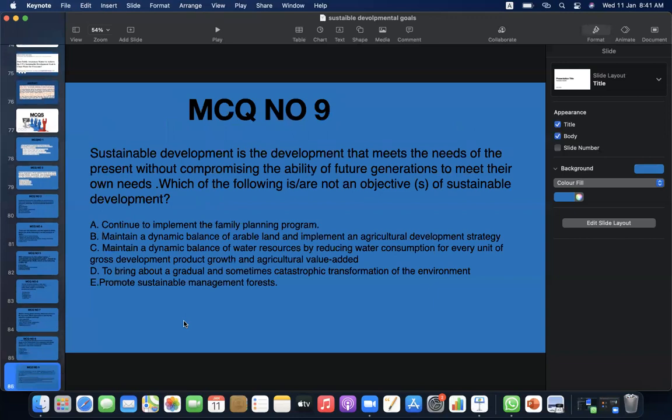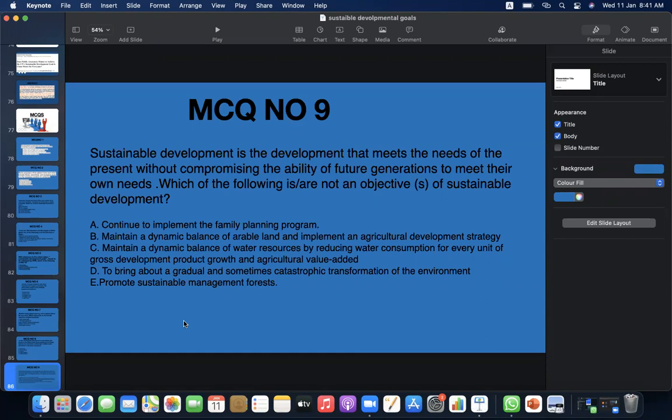MCQ number 9. Sustainable development is the development that meets the needs of the present without compromising the ability of future generations to meet their own needs. Which of the following is not an objective of sustainable development? A, continue to implement the family planning program. B, maintain a dynamic balance of arable land and implement agricultural development strategy.